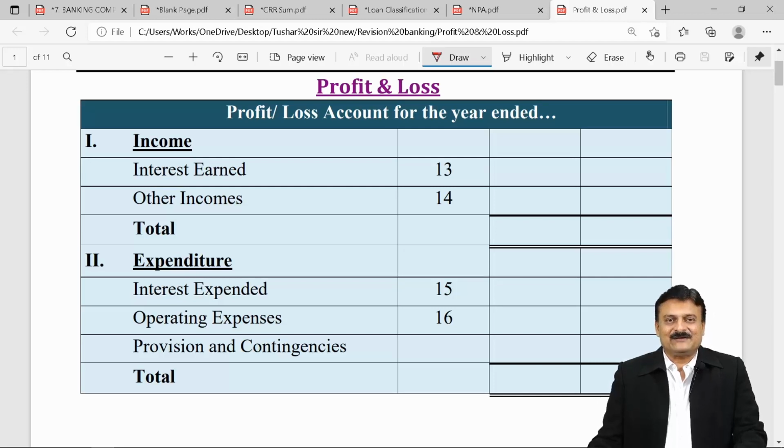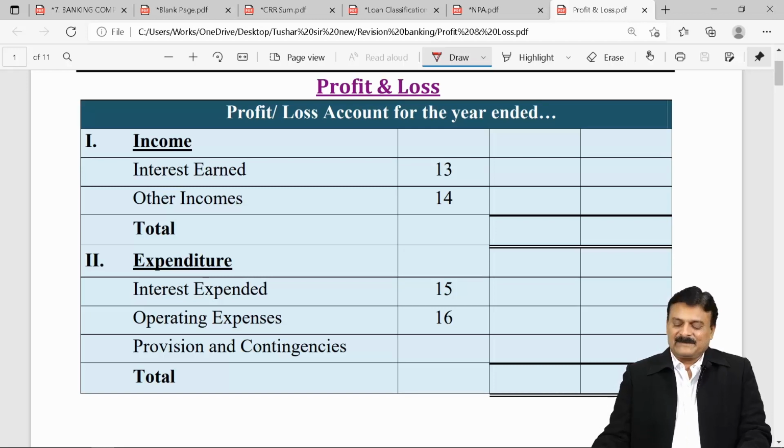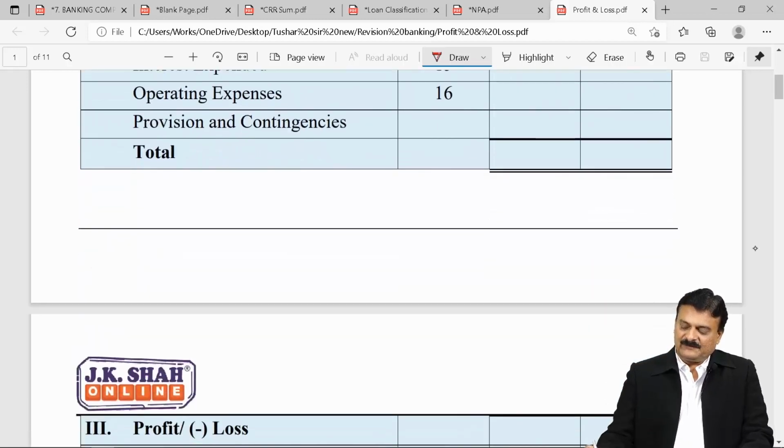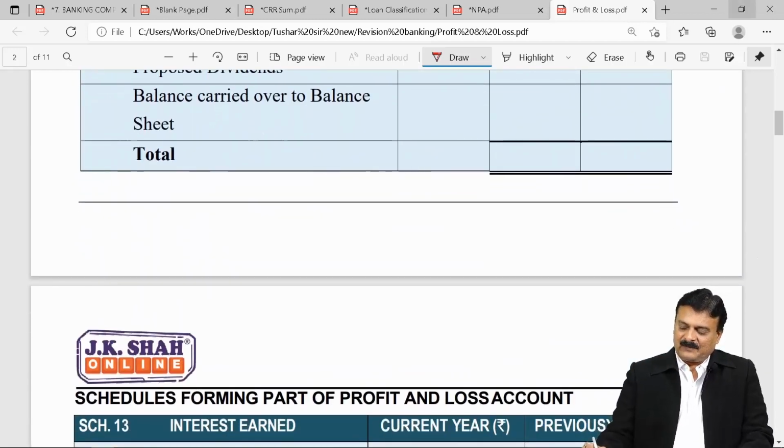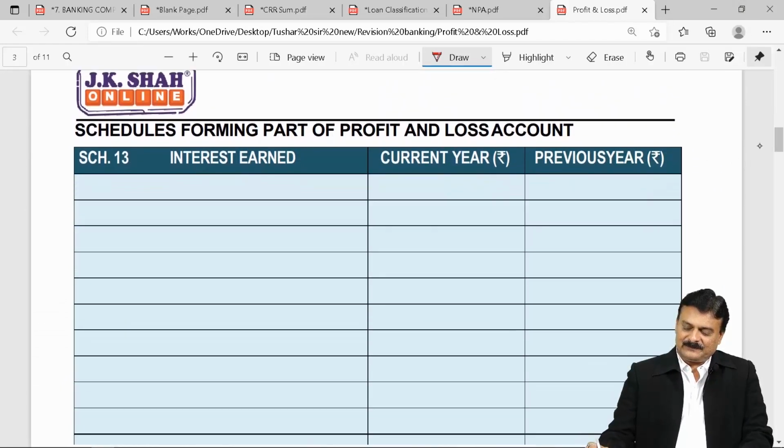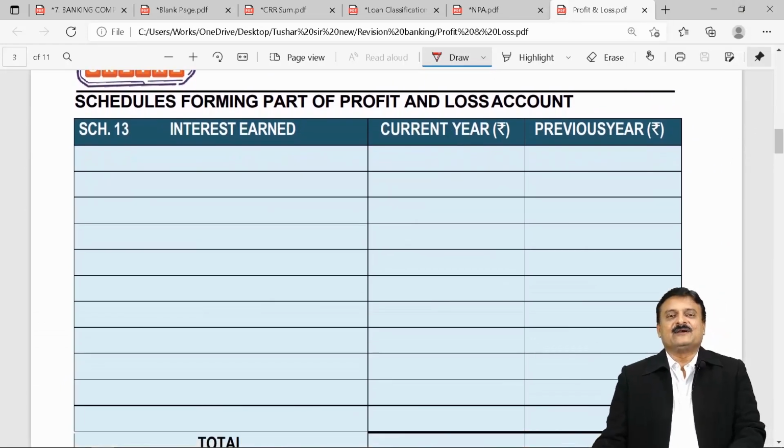Like in companies, you have notes to accounts. For the banks, the word is schedule forming part of profit and loss account and balance sheet. Schedule 13, 14, 15, 16, and one more called provisions and contingencies will affect profit and loss account. First one, Schedule 13.